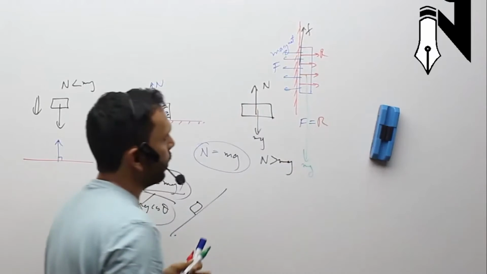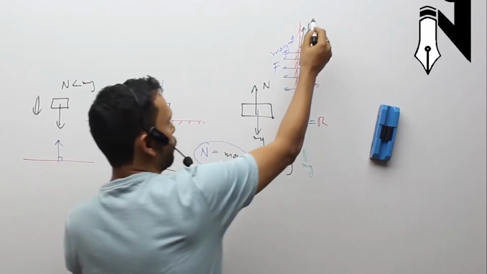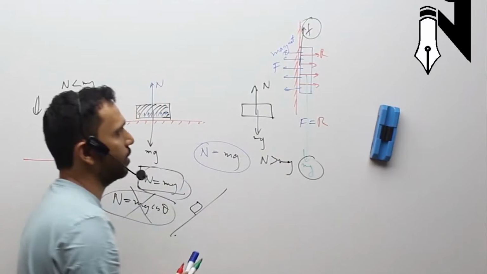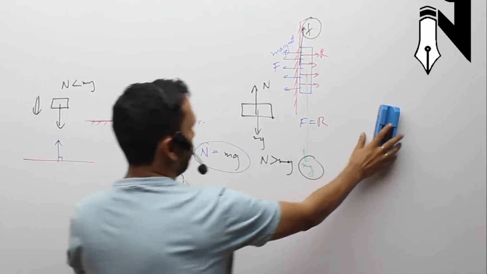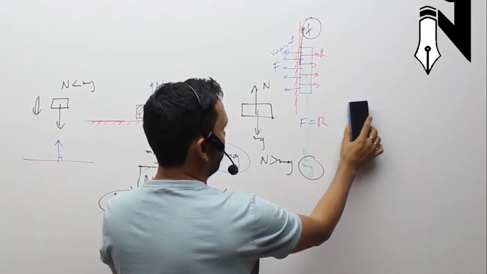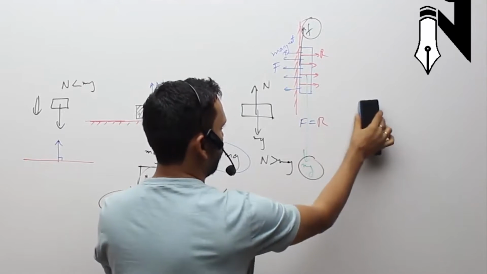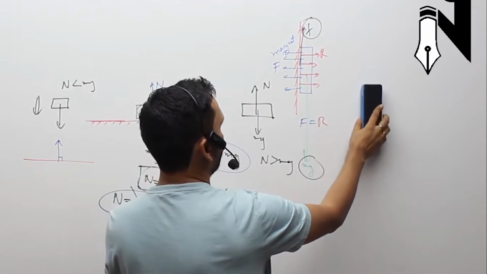The friction must be holding it up, and we can extrapolate that this friction must be equal to mg, because the duster is neither going up nor down. Had it been going down, like I leave it this side, there's still some magnetism, it is going down. Why? Because the friction is too less to hold it.